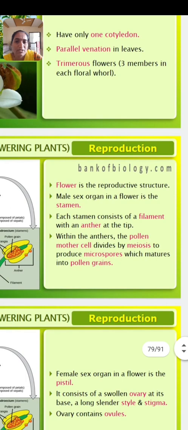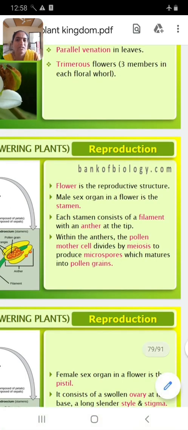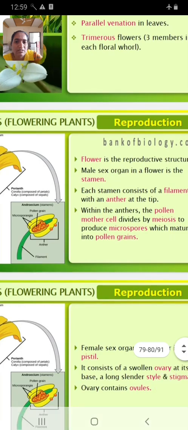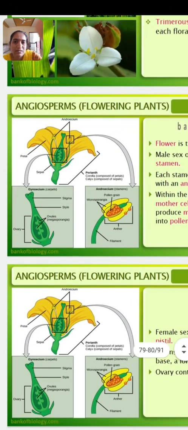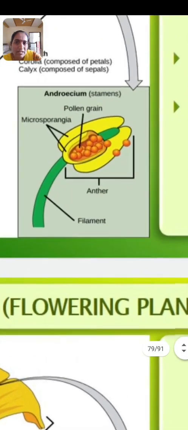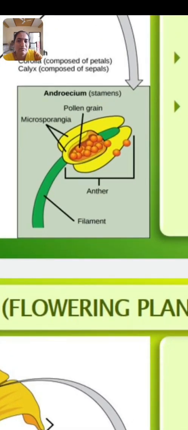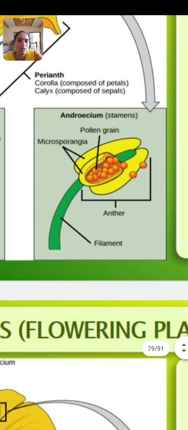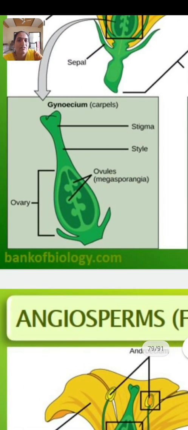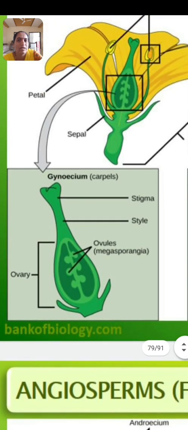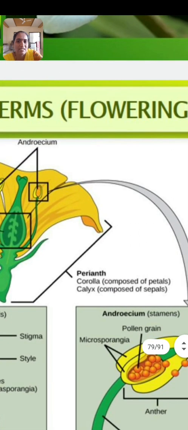Then reproduction takes place by the flower, which produces 2 gametes, male gamete and female gamete, with androecium and gynoecium. Here this is known as androecium, which bears stamens, which bear pollen grains, and this structure is known as gynoecium or carpel, which encloses the ovule, and the ovule encloses the egg cell.